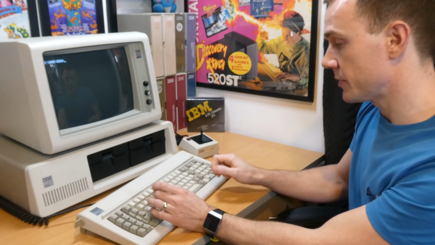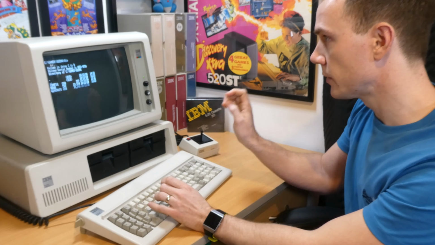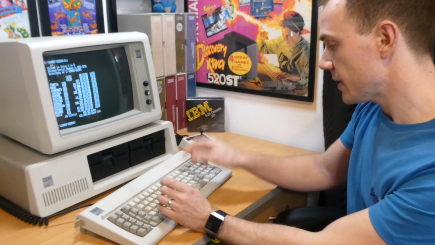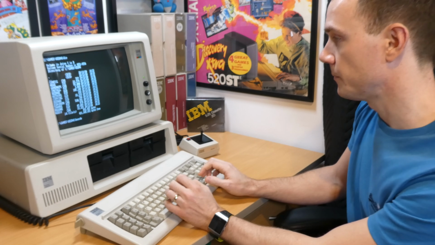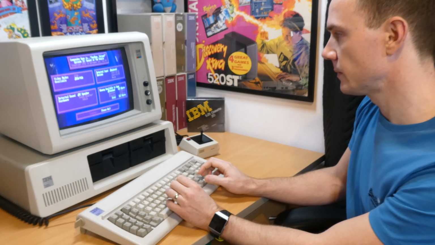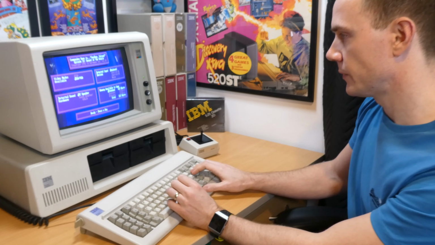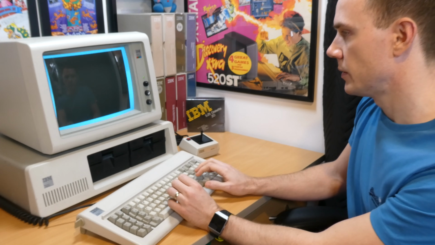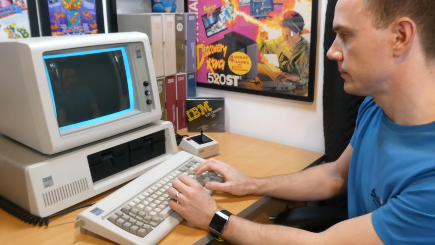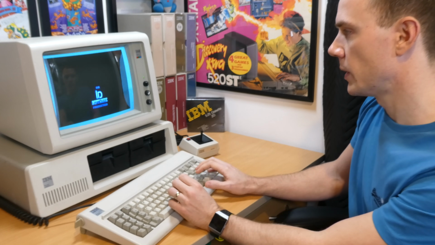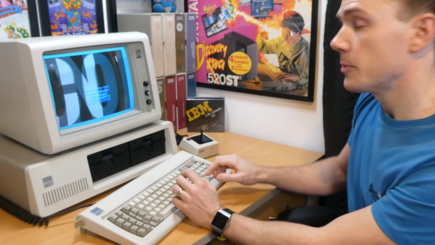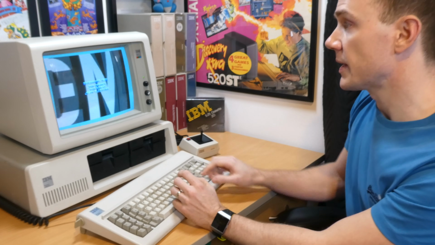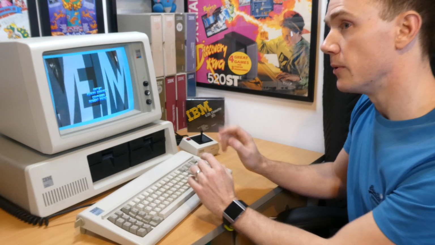So I'll just check that those files have all copied over okay. And they all appear to be there, so let's just try and run this and we'll see what happens. And as you can see, that all seems to be loading just fine. Now, this is a good opportunity to show off one of two upgrades that I have in this machine that I think this game is really good for demoing.